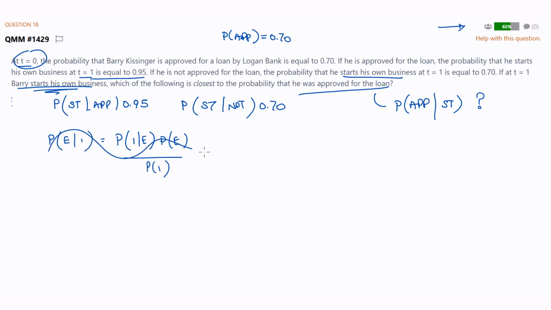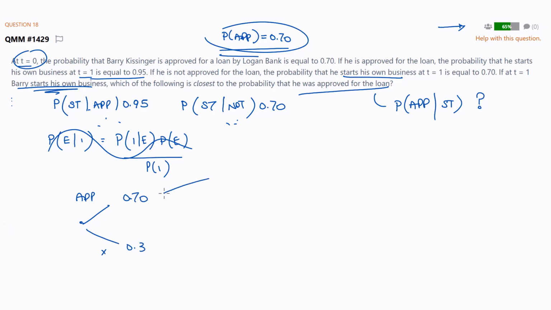I'm drawing a tree. And this is where I start. These are conditional. I can't start a tree there. This is the root. So I start there. Approved, 0.7. It's going to be 0.3 down here, not approved, but we don't really need that. If he's approved, the probability he starts his business given he is approved is 0.95. So this is going to be 0.05. Don't need that. And starts his business given he's not approved, down here is 0.7. That would be 0.3 again. Don't need it.